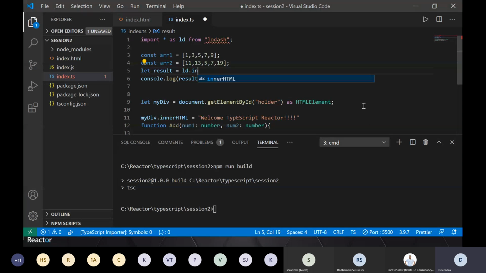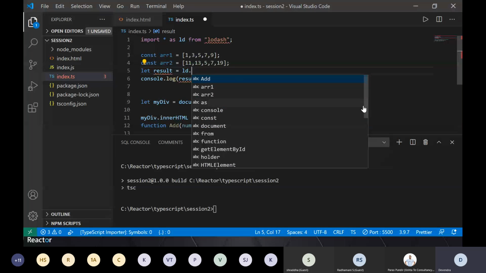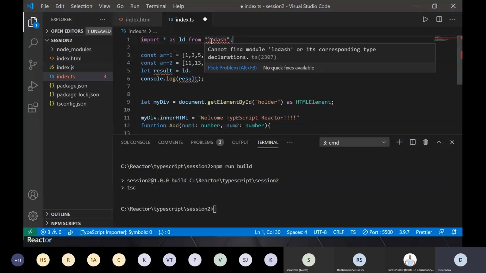Now see, I'm trying to write intersection, but you will not get all the types or functions which are declared within those libraries and used there with all your JavaScript code. Now how to work with that? When you define Lodash, most of these important libraries will have their type declaration files ready.